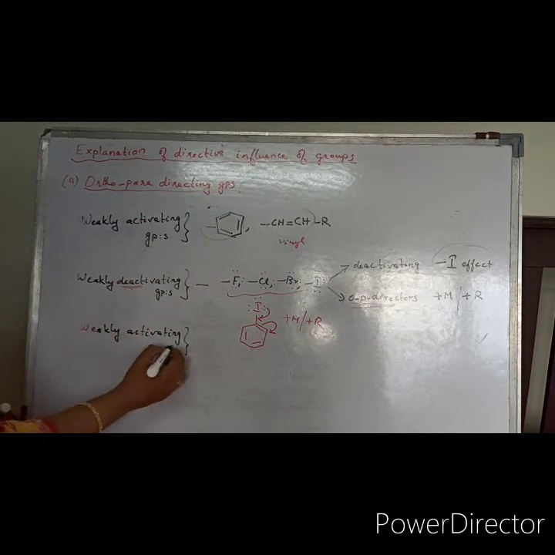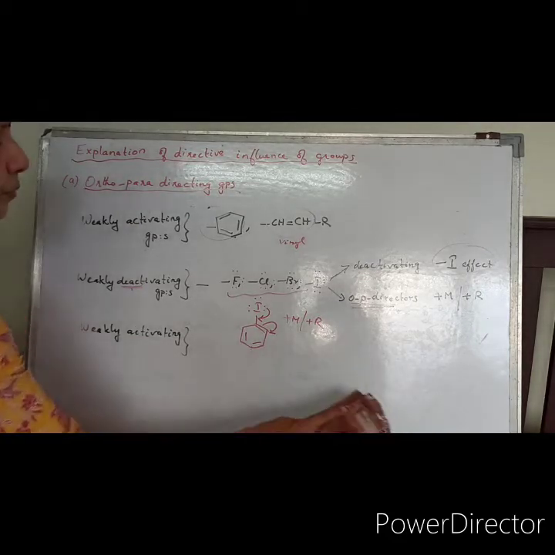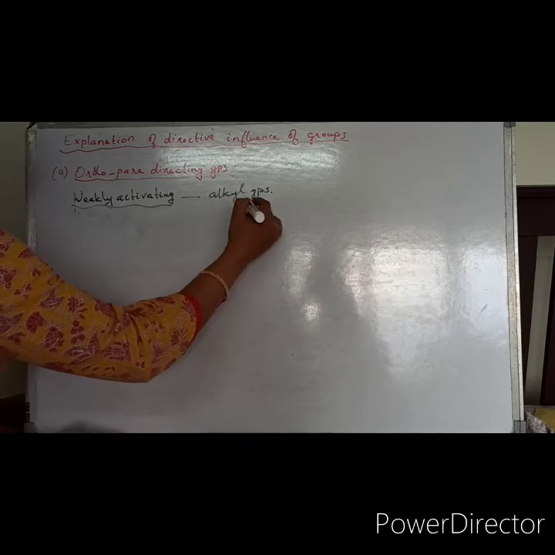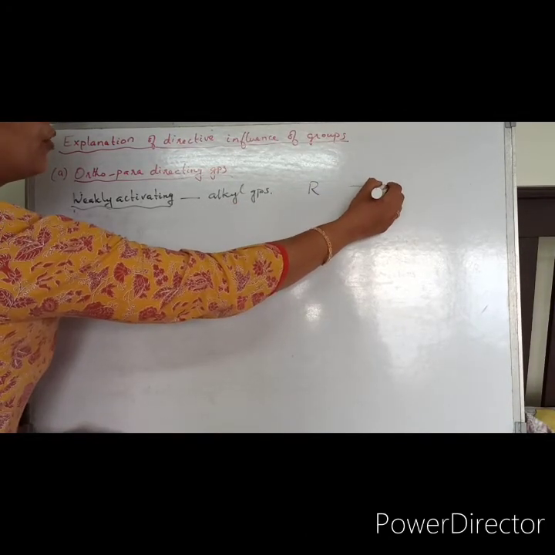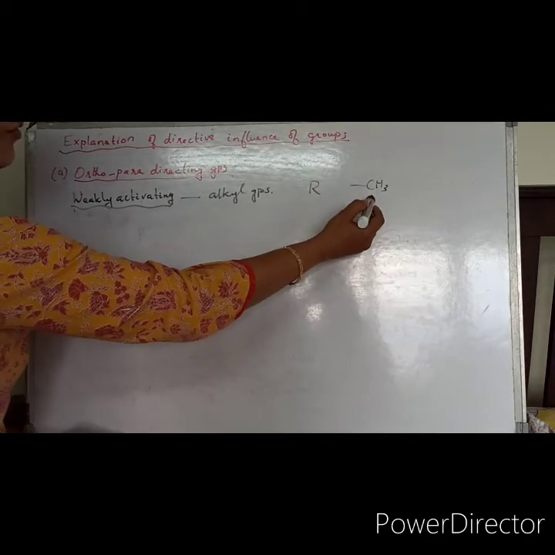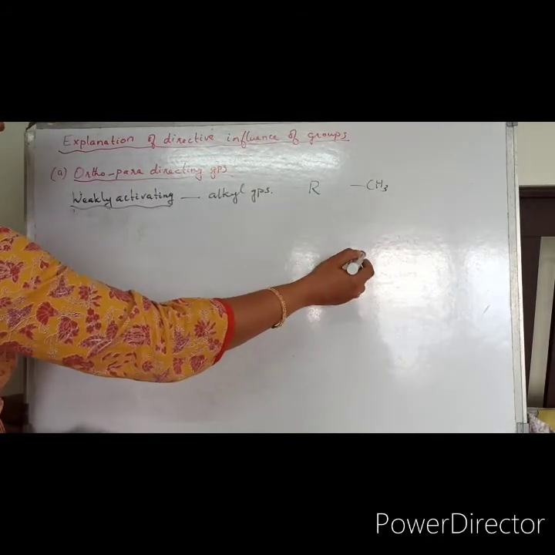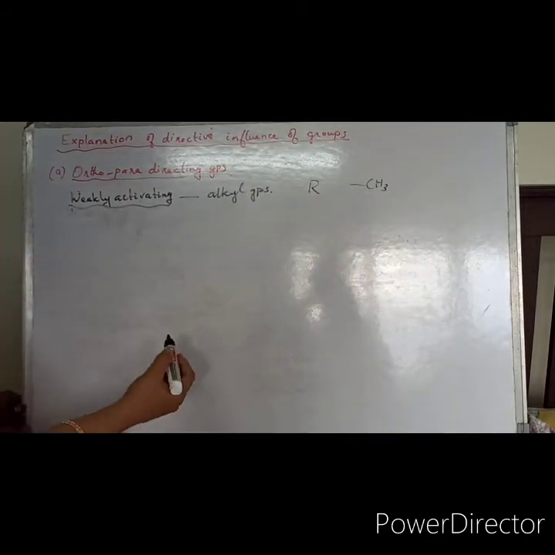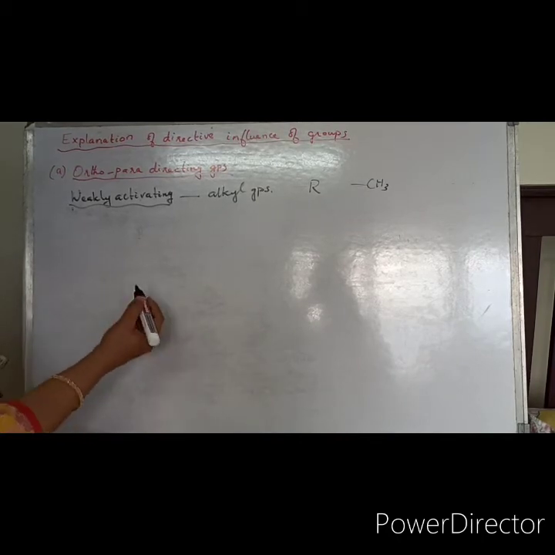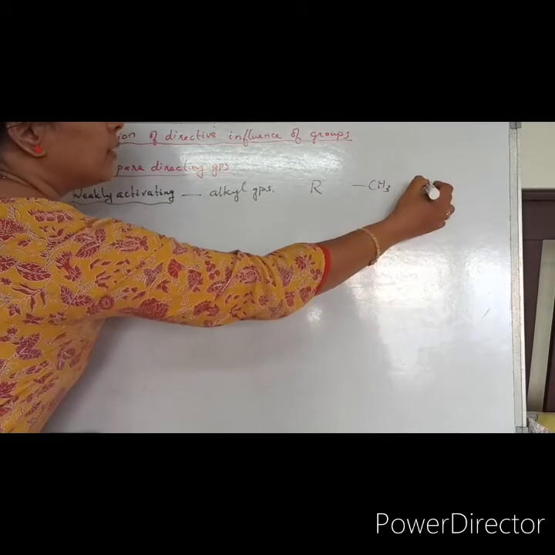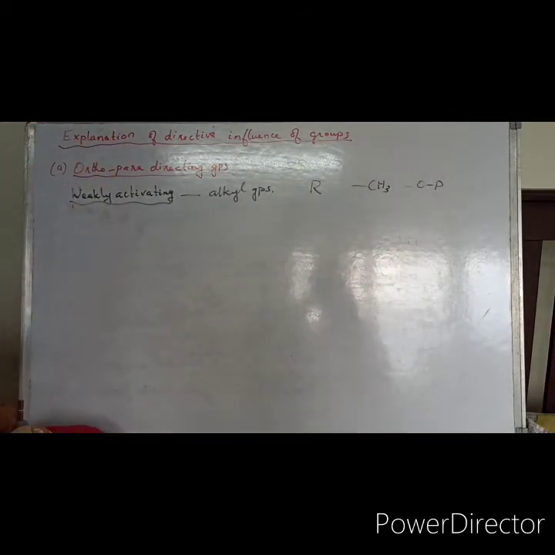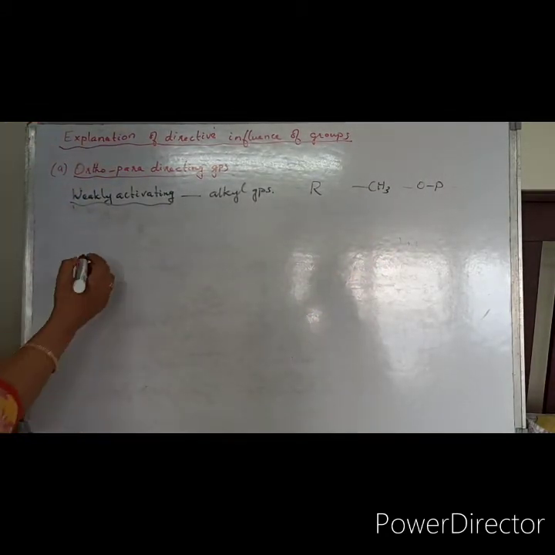But in the case of weakly activating groups like alkyl groups, R group, for example methyl group or ethyl group, they neither have pi bonds nor lone pairs of electrons. So how will they make the ring electron rich? As I said, they are also ortho-para directing groups. So let's see how this is happening.